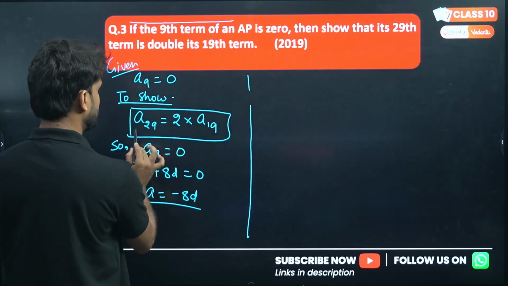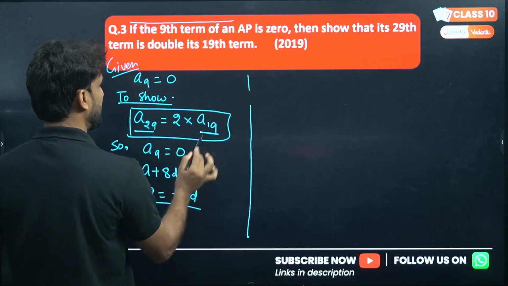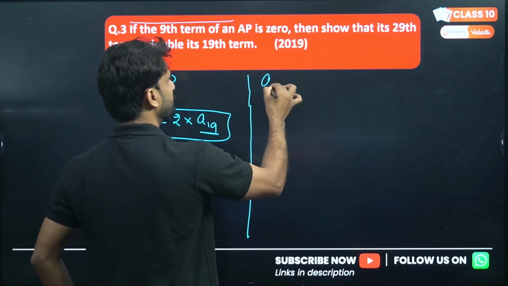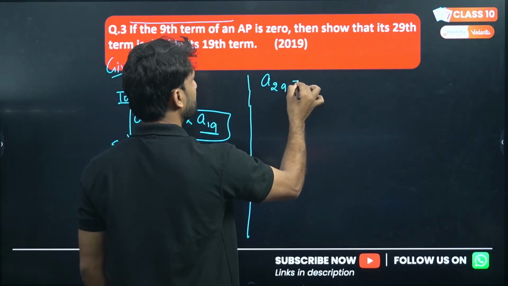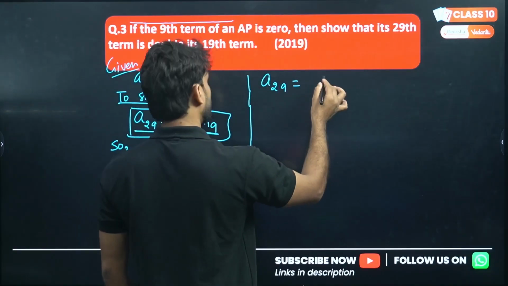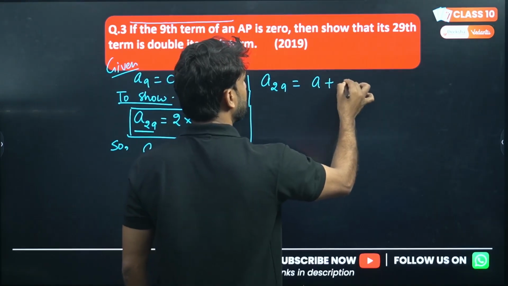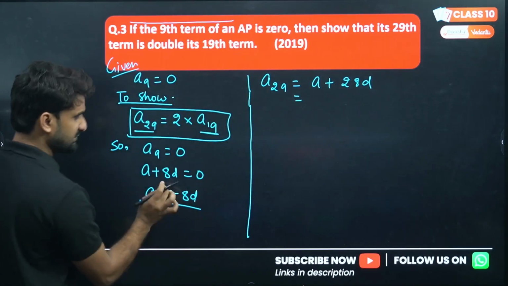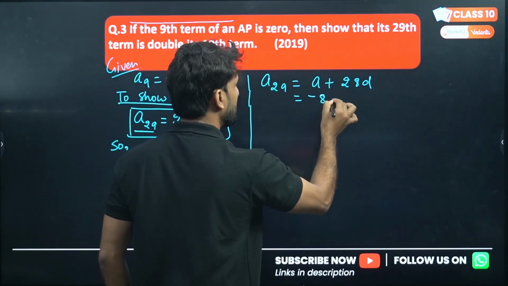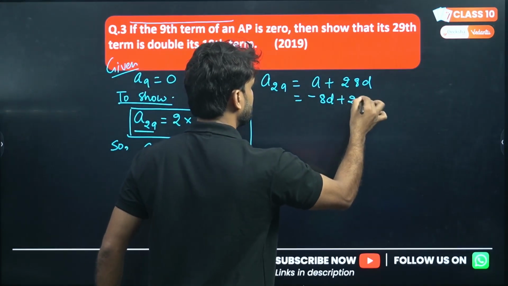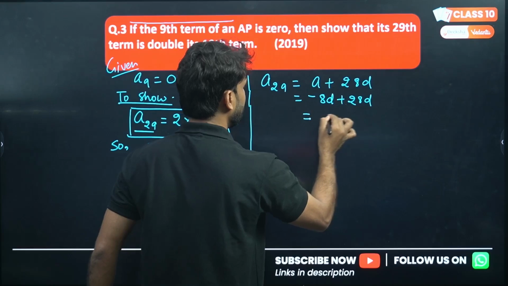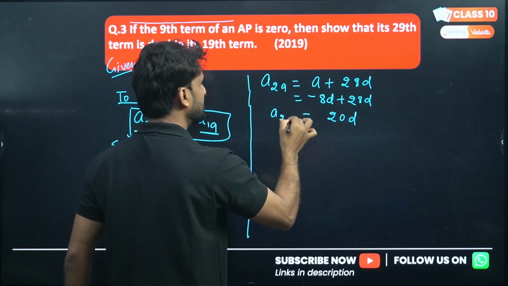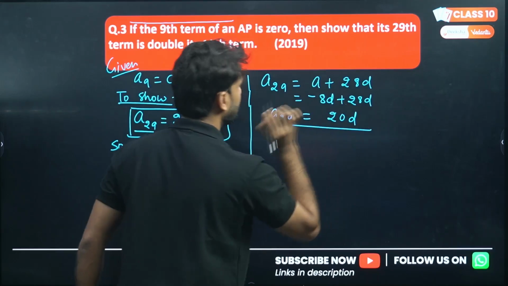Now, what we have to show? We have to show the relation between the 29th term and the 19th term. So find the 29th term. We can write A plus 28D. A is equal to minus 8D. So minus 8D plus 28D, we are getting 20D here. So the 29th term is 20D.